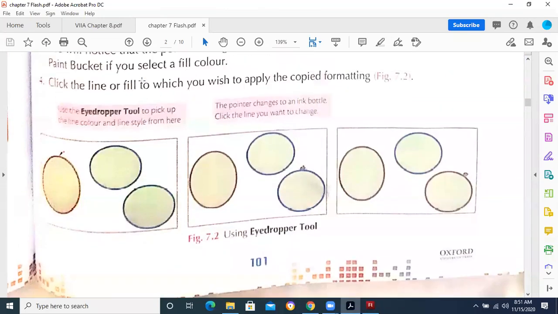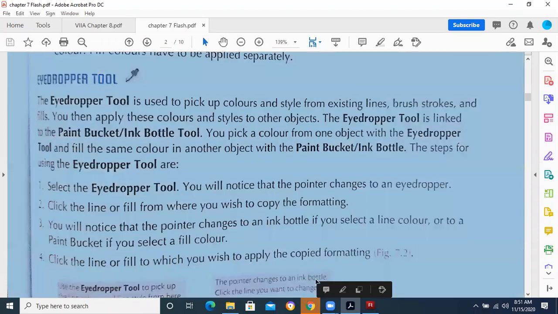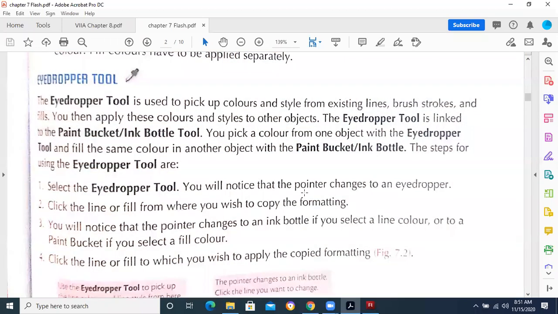How you will be asked in the exam about the eyedropper tool. Who will tell me the purpose or the function of the eyedropper tool? Please raise the hand. Yes, kindly raise the hand. Eyedropper tool. Don't you remember the purpose of the eyedropper tool? It is already written in front of you. Yes, Bashair.